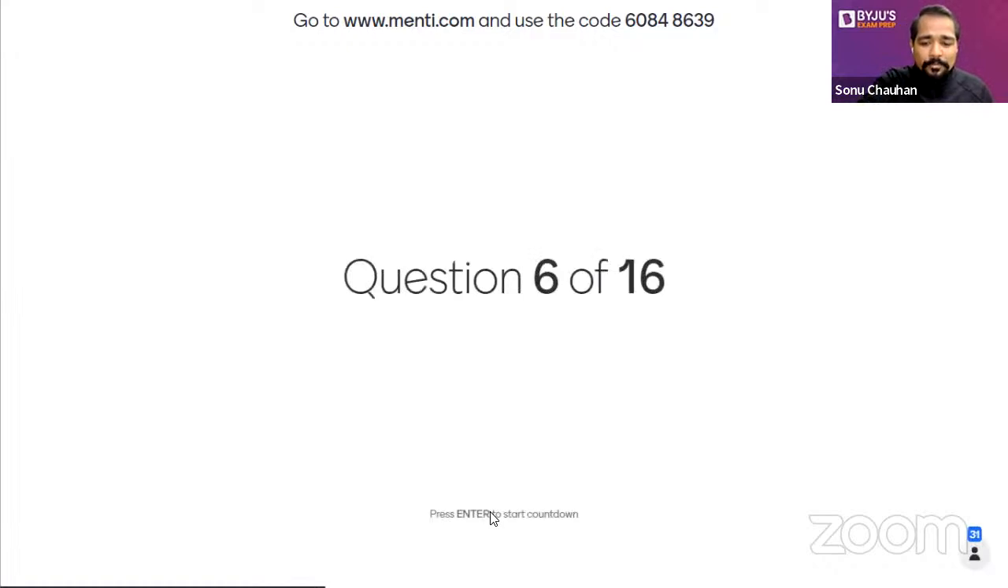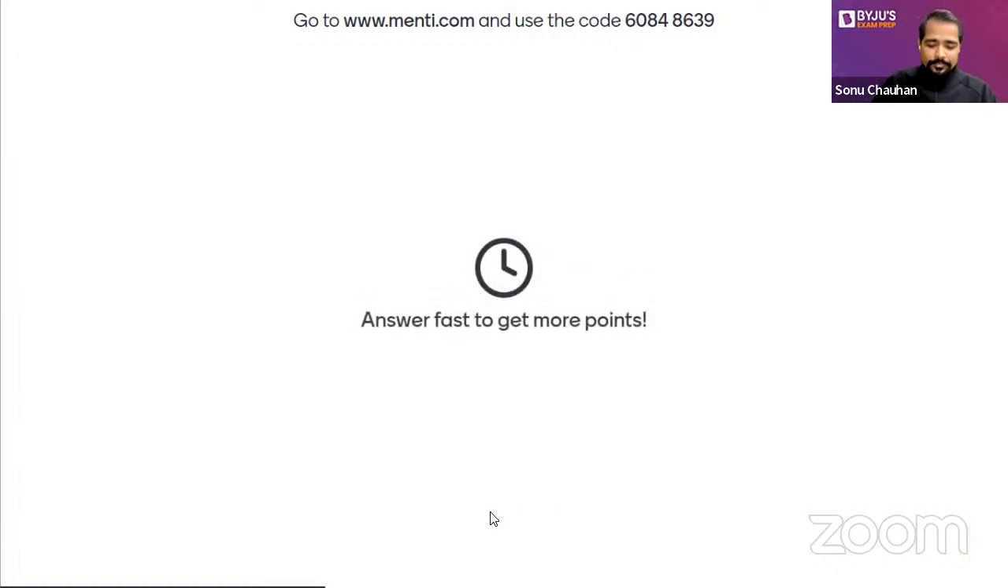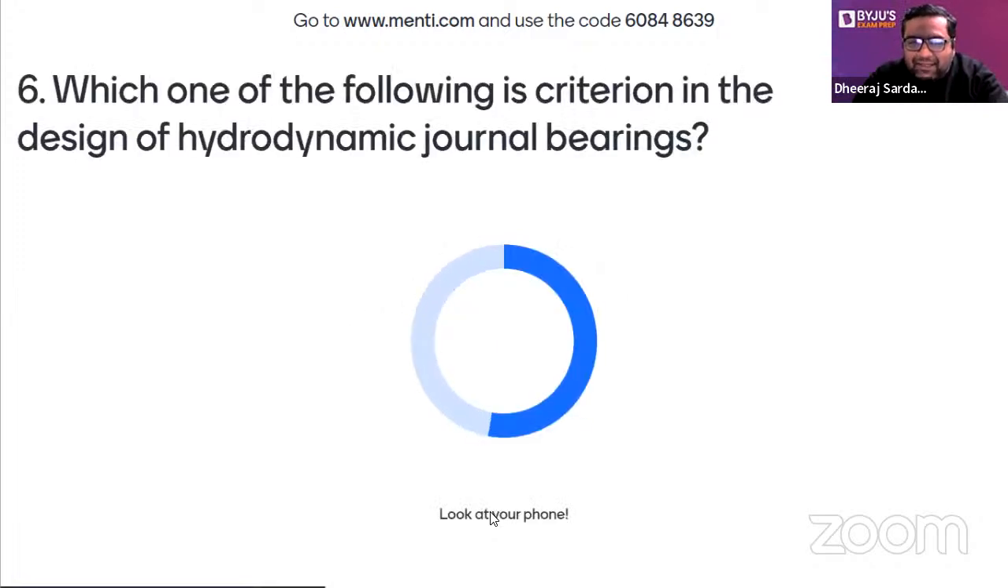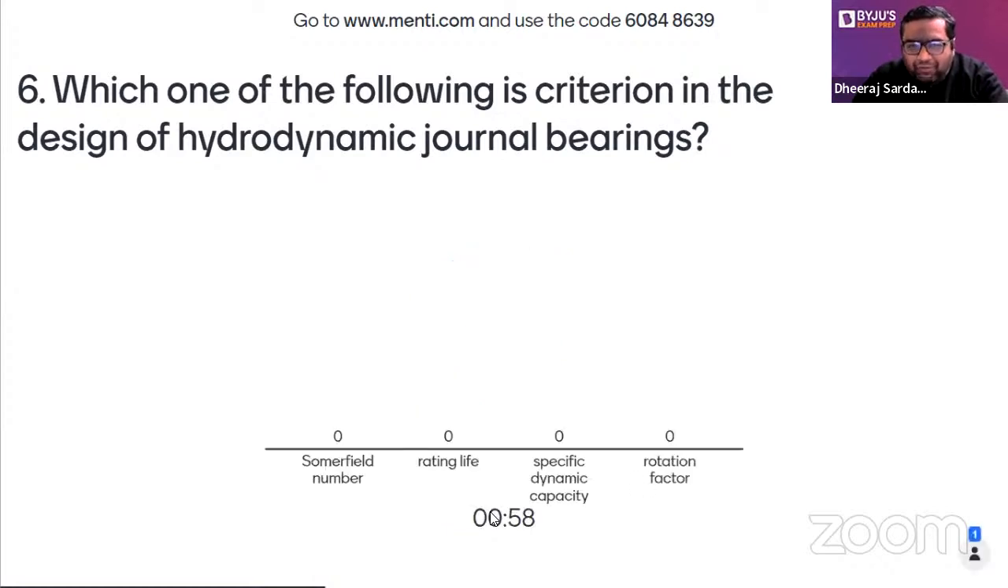So this is from machine design. So this time once again from the bearing. Which one of the following is a criterion in the design of hydrodynamic journal bearing? Option A, Sommerfeld number. Option B, rating life. Option C, specific dynamic capacity. Option D, rotation factor. I would like to say, guys, out of these four, there is only one thing which is used in hydrodynamic journal bearings. So that is going to be the answer.